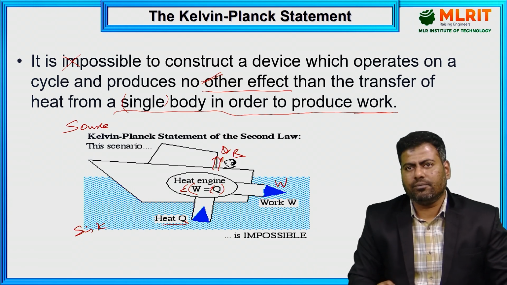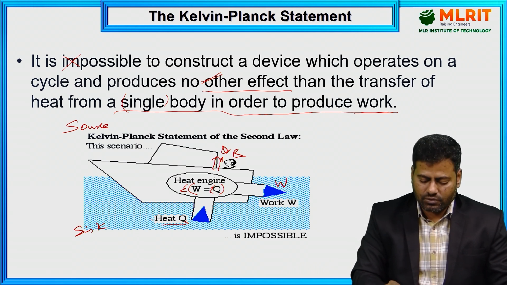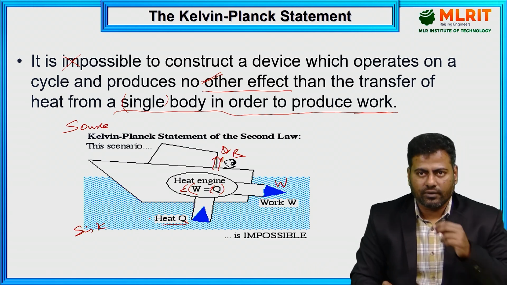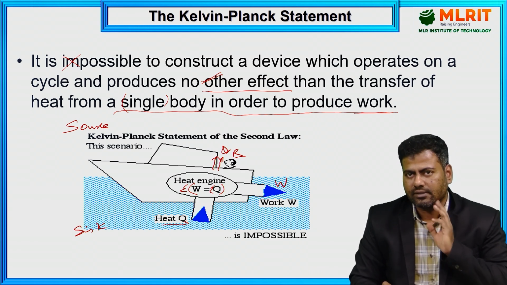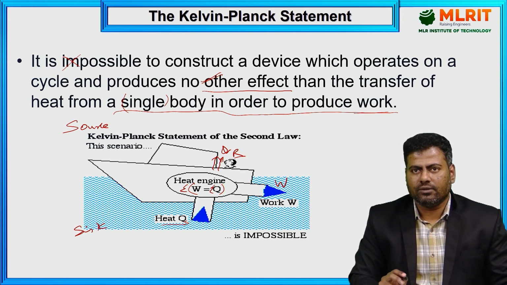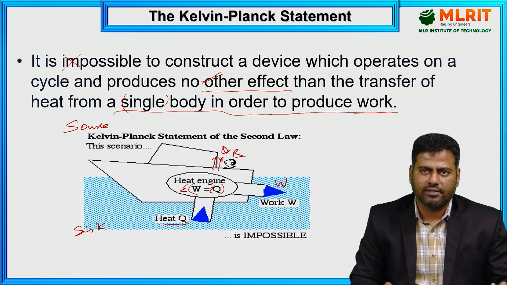So this is actually impossible with a single body system, right? So obviously I am supposed to consider the source and the sink over there. Those are what we call reservoirs. These are the considerations for the second law of thermodynamics that I forgot to tell. So these are the reservoirs, source and sink. The source always has plenty of available energy, infinitely available energy, and that is the heat supplied over there.